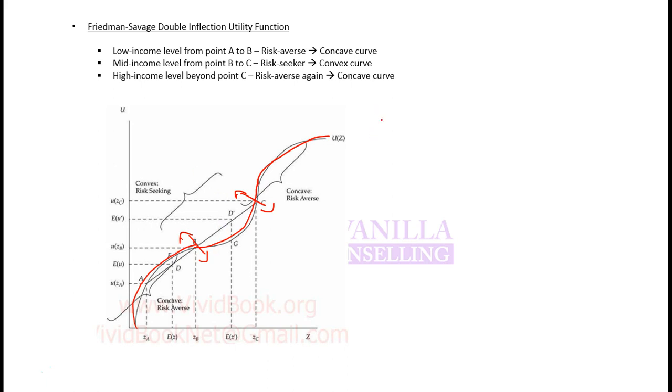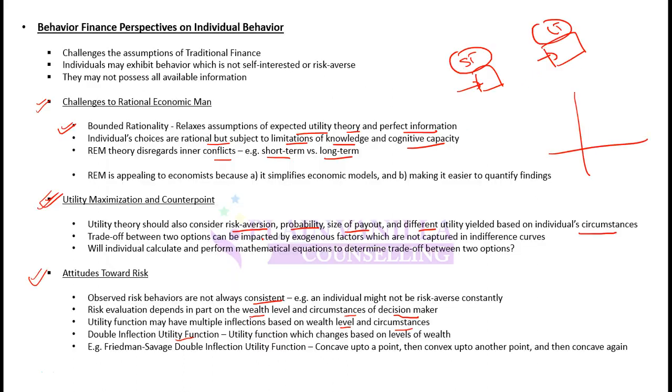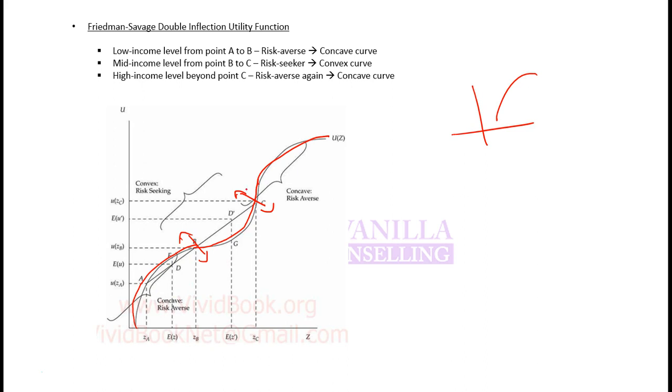While traditional finance assumes that his risk profile will remain the same, behavioral finance says that there can be inflection points and his risk aversion can change. He can be risk averse today, can be risk seeking tomorrow, and can then again be risk averse next day. And this theory of changes in risk profile is Friedman-Savage double inflection utility function.